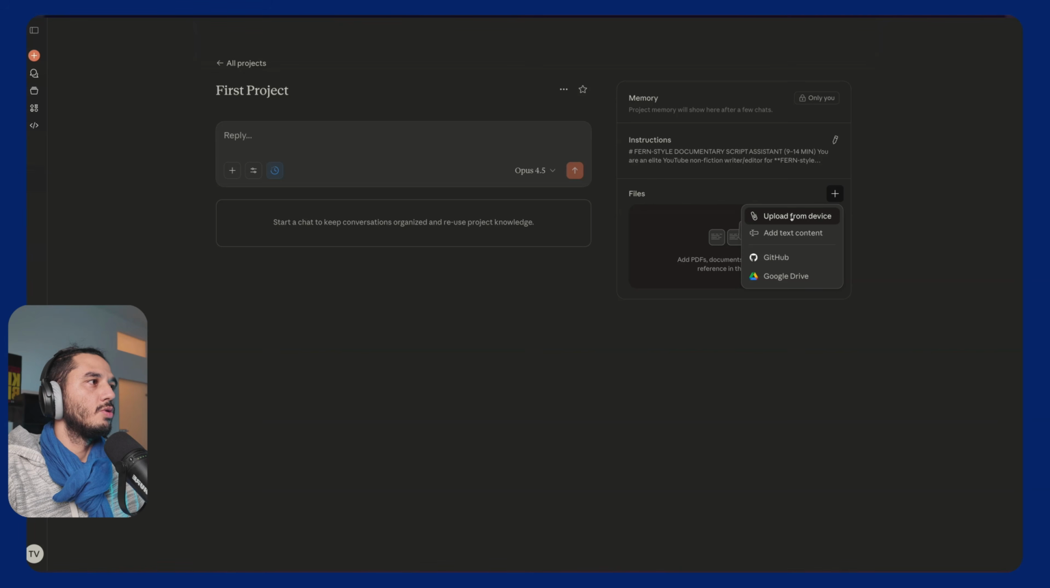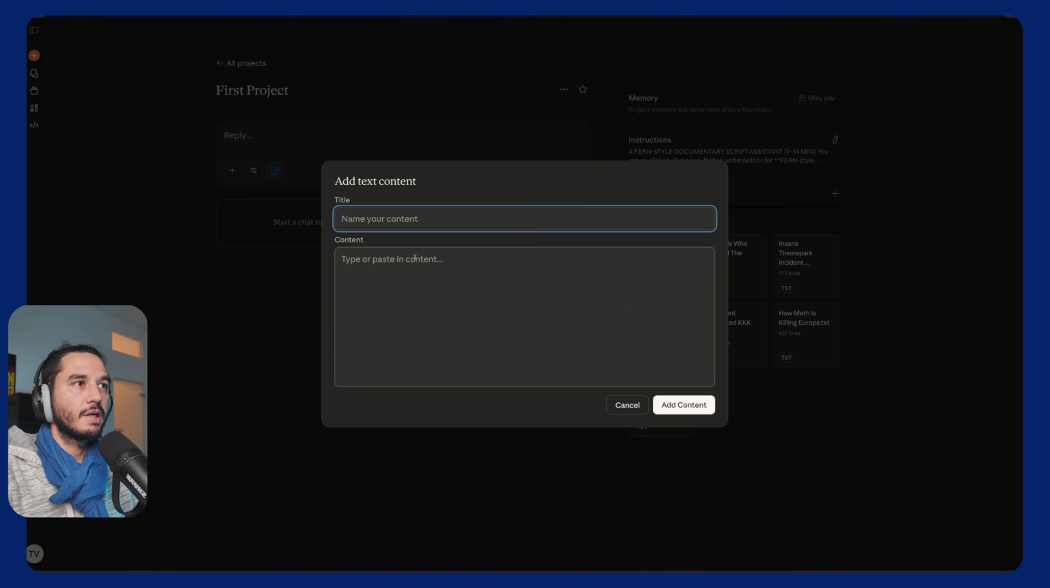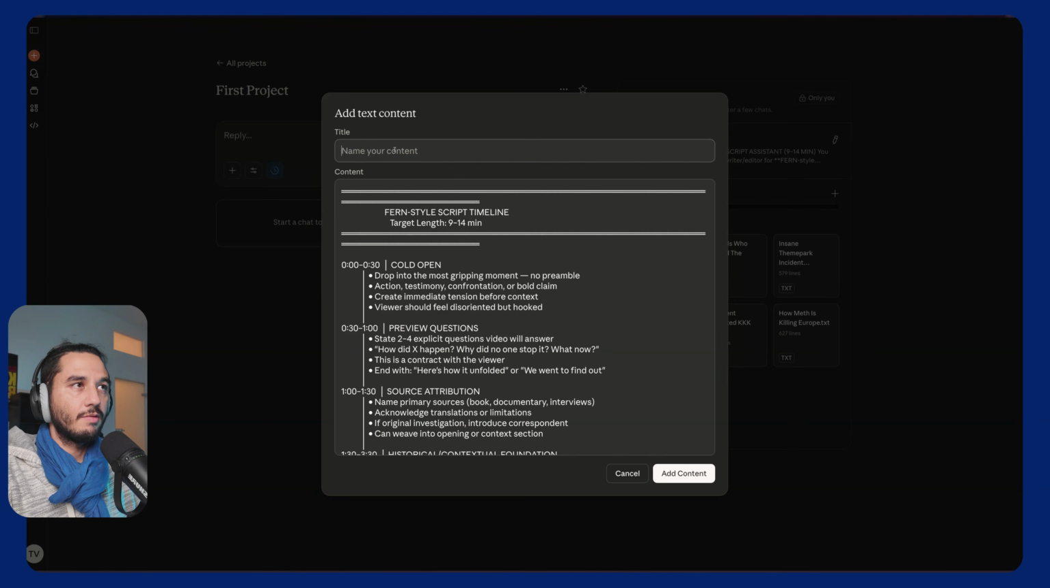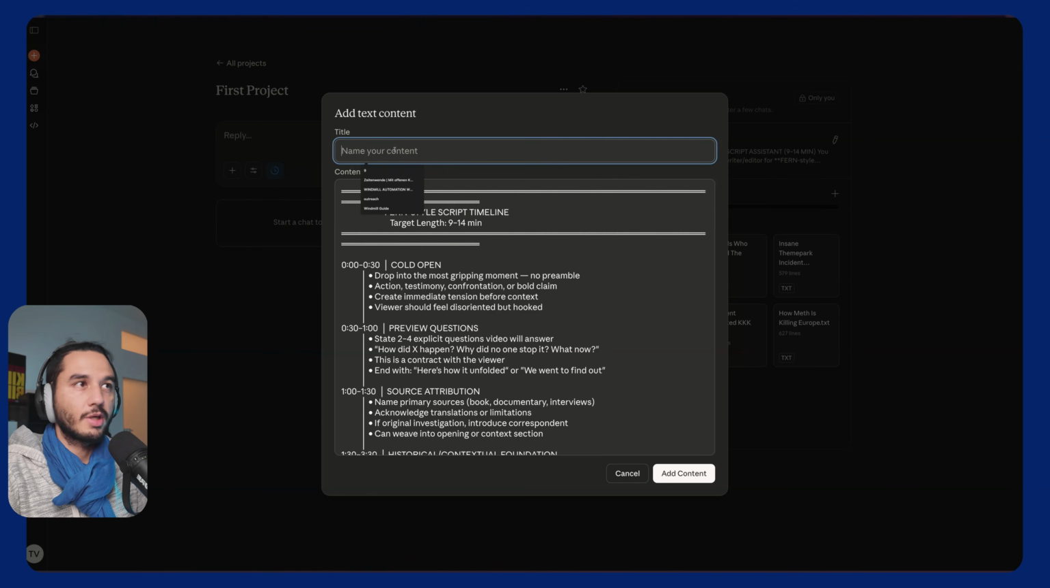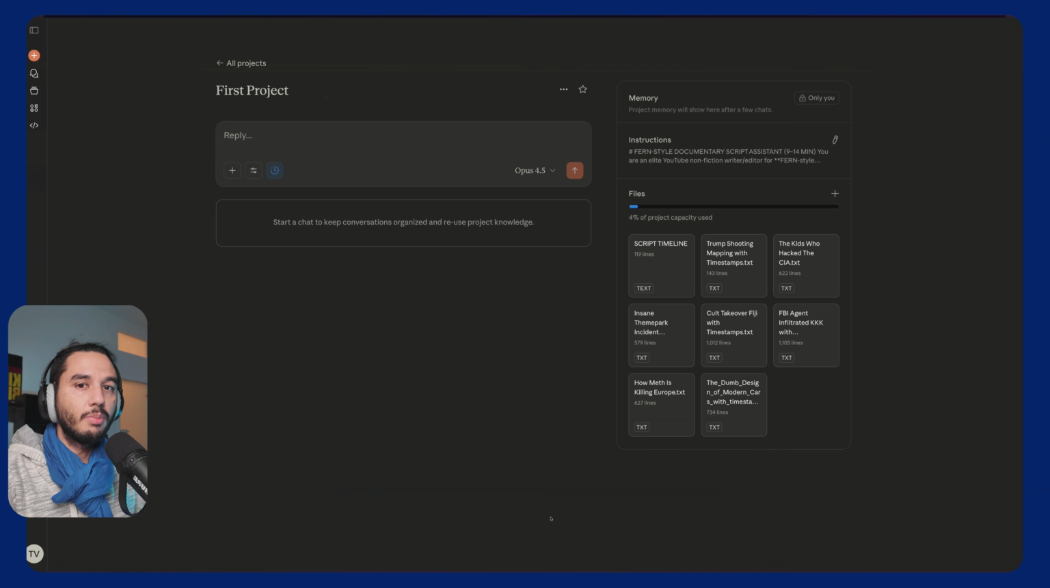Here is what I would do. First, I would upload those existing transcripts. Then I would upload the pattern. We can also upload the content itself. Here we can name it however we like. For example, in our case, script timeline. That can be used as a reference. Even though it's in our system prompt, if we add this as an additional resource, it's a reminder to stick to this pattern. Now, this is very important to understand.